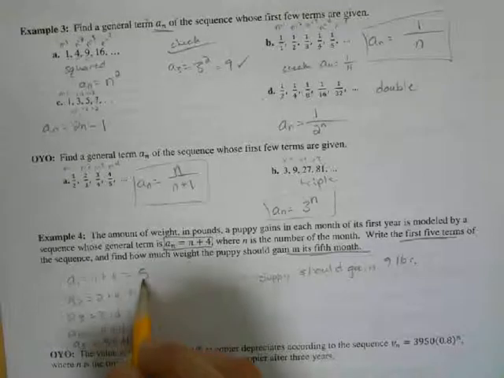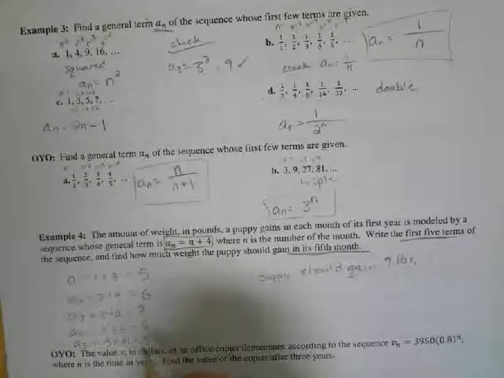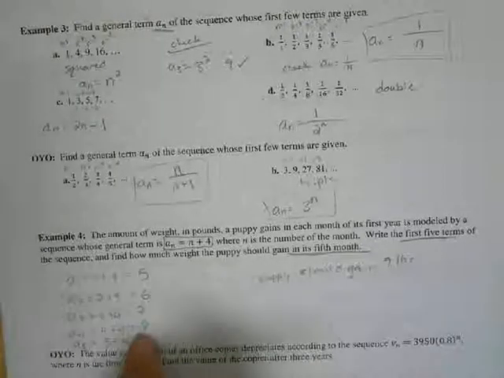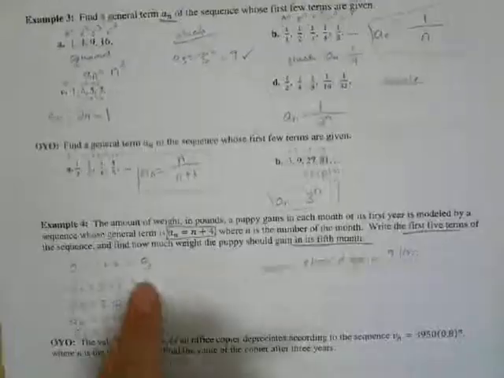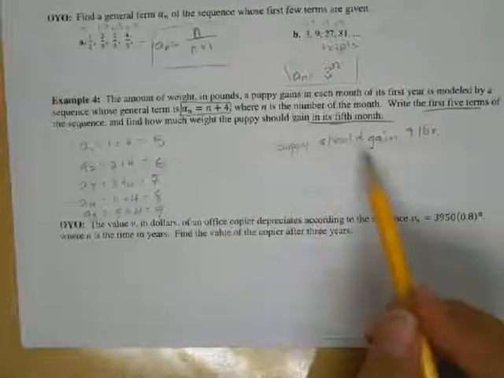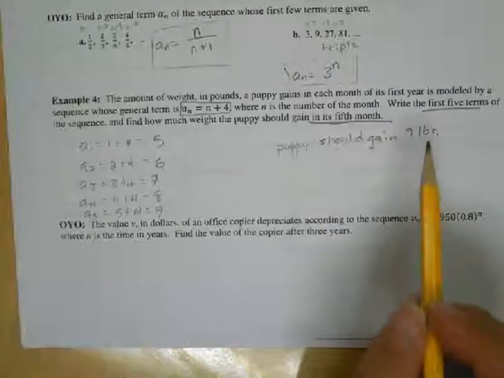But it already gained 5 pounds in the 1st month, 6 in the 2nd, 7 in the 3rd, 8 in the 4th, 9 in the 5th. So this is 9 additional pounds to whatever the puppy was born at, plus all of that weight. Okay? So this is 9 additional pounds that the puppy will gain in that 5th month. So that's the difference. We're not talking about just 9 pounds total in 5 months, but 9 pounds in that 5th month.